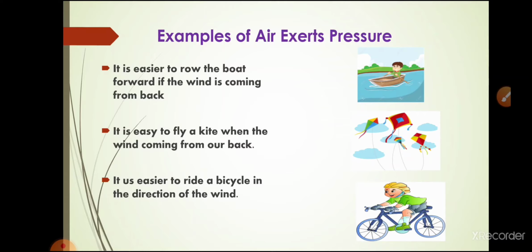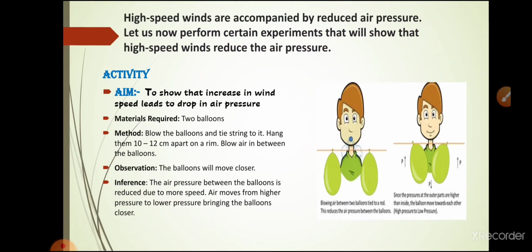Now we find it very difficult to ride a bicycle in the opposite direction, against the direction of the wind. Why? What is the reason behind it? This is because in this case the blowing wind exerts a force on us in the opposite direction. The wind opposes our motion, so we have to pedal very hard to keep the bicycle moving against the wind. So these are some examples of air which exerts pressure.